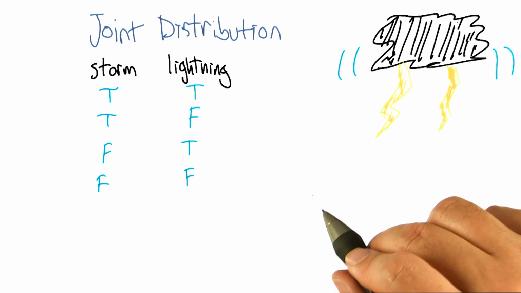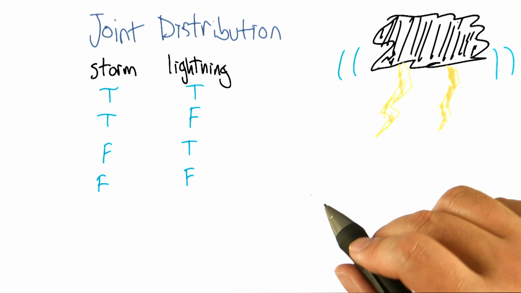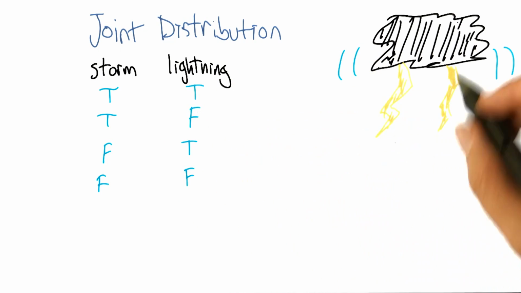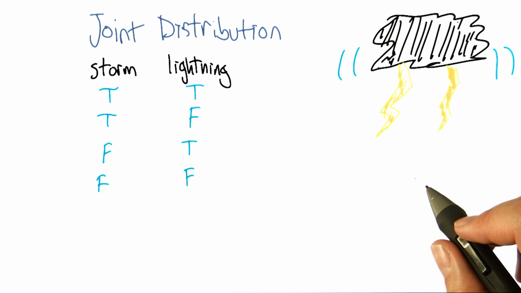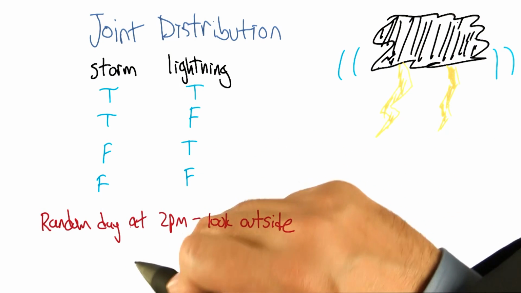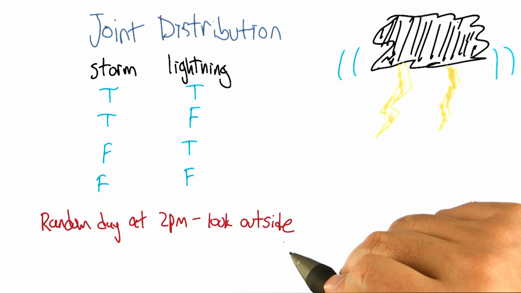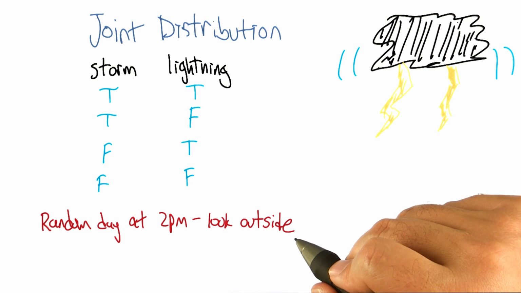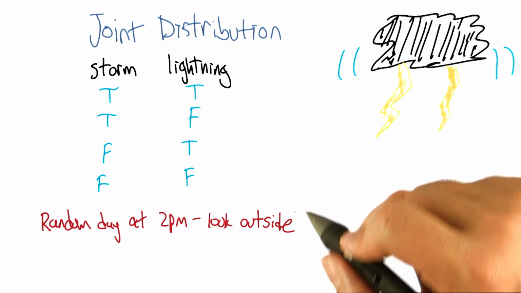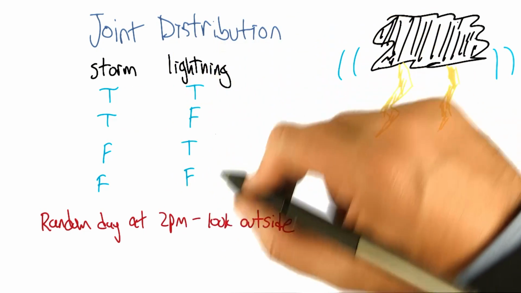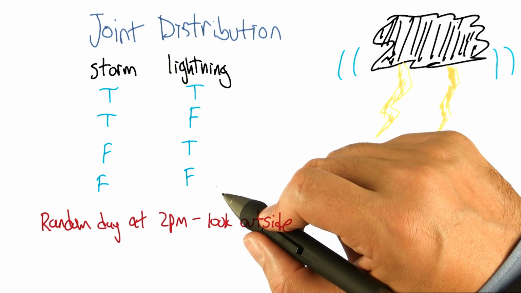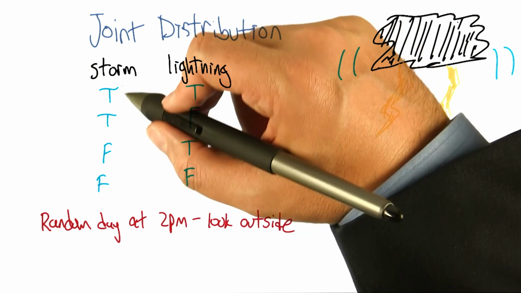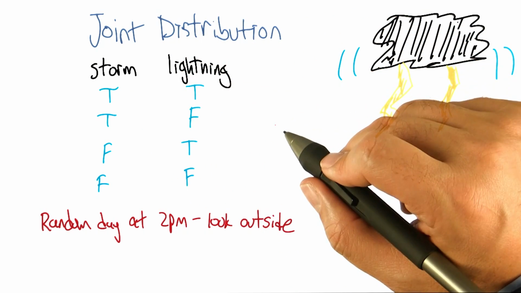And the example that I think might work, that would be nice and simple, is the notion of storm and lightning. So here's a little picture of storm and lightning. And what we're going to do is say, let's say on a random day at 2 p.m., you look outside. And what I want you to do is say what fraction of the time is each of these different possible combinations of things happening. So for example, what's the probability that you look out and there's a storm and there's lightning at the same time?